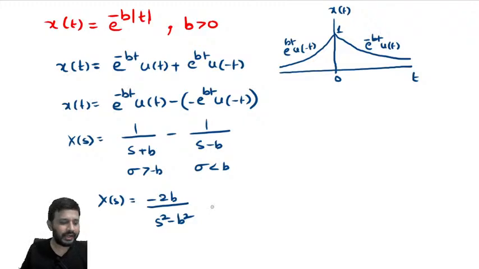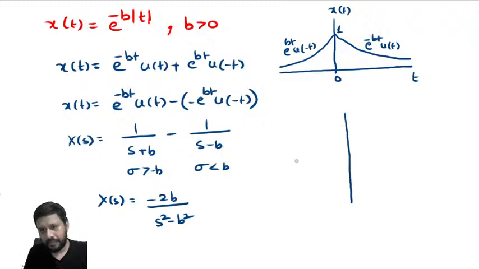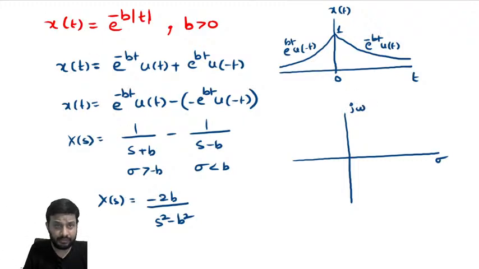Now, in order to get the overall ROC, let's draw the pole-zero plot. One pole is located at b and the other pole is located at minus b. He said b greater than 0.